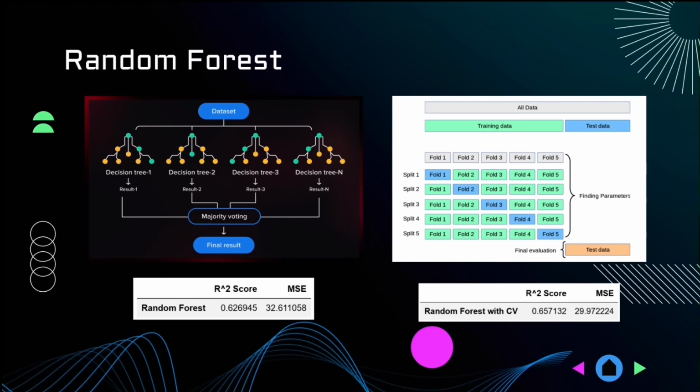To further improve the accuracy, we also tuned the hyperparameters of the random forest using grid search cross-validation. It selects the best hyperparameters, which minimizes the MSE for each forest, and outputs the forest with the best hyperparameters.